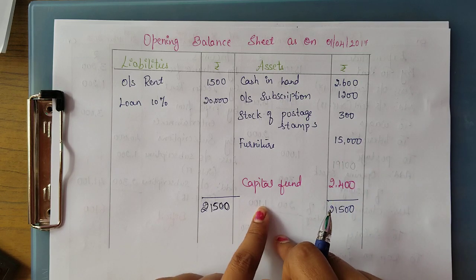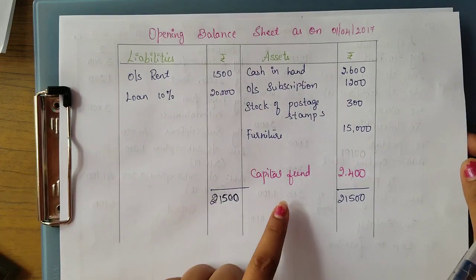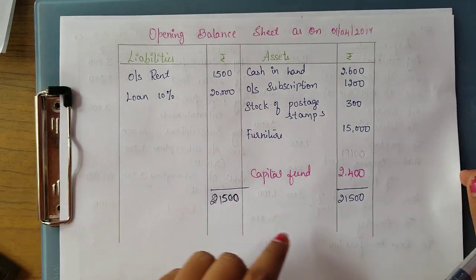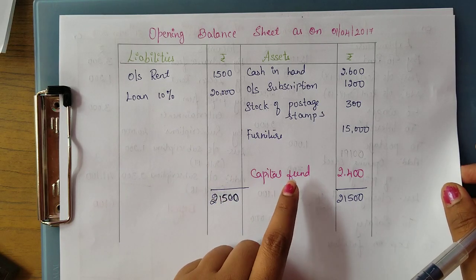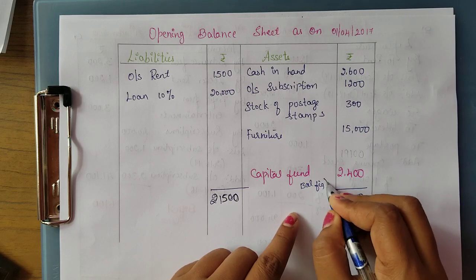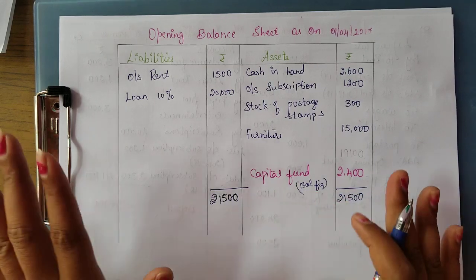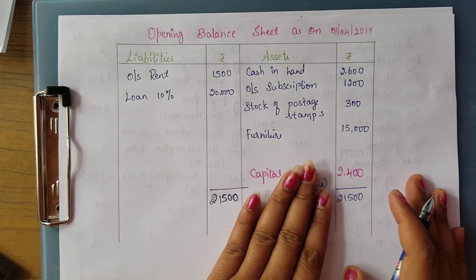I'll show you how to prepare the current year's balance sheet. We got a deficit in the income and expenditure account, and also we are getting the capital balancing figure on the asset side, which shows the liabilities are more than their assets.